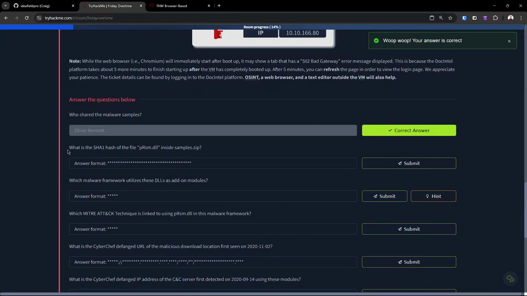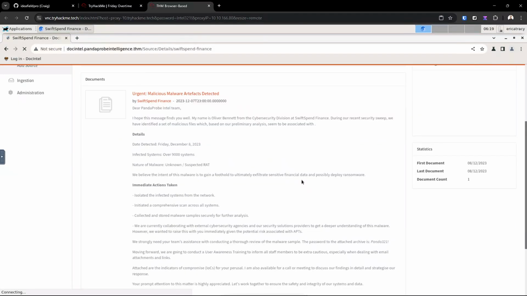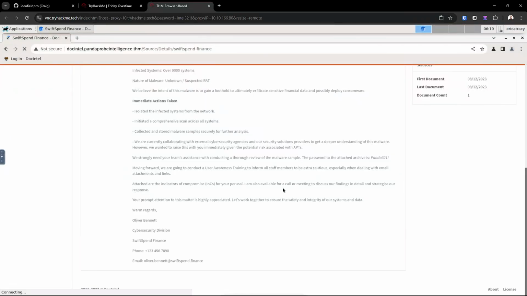The next flag we're going to get: what is the SHA-1 hash of the file prsm.dll inside samples.zip? Now I have to figure out where the file is. I imagine it's attached to this message here, but we don't really have anything at the bottom.